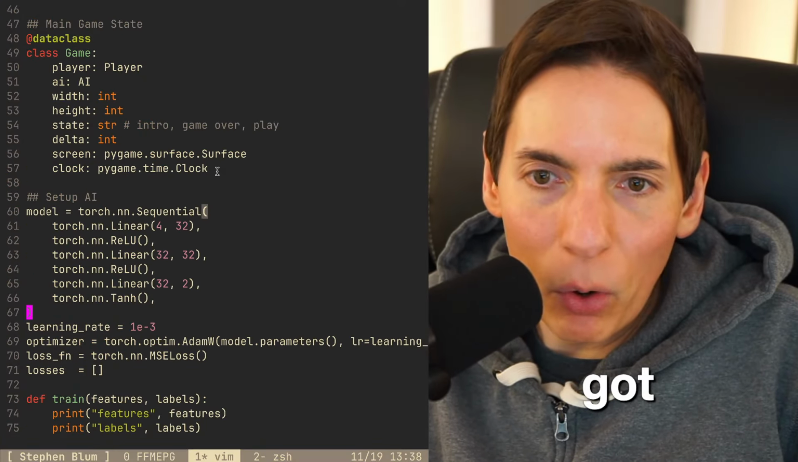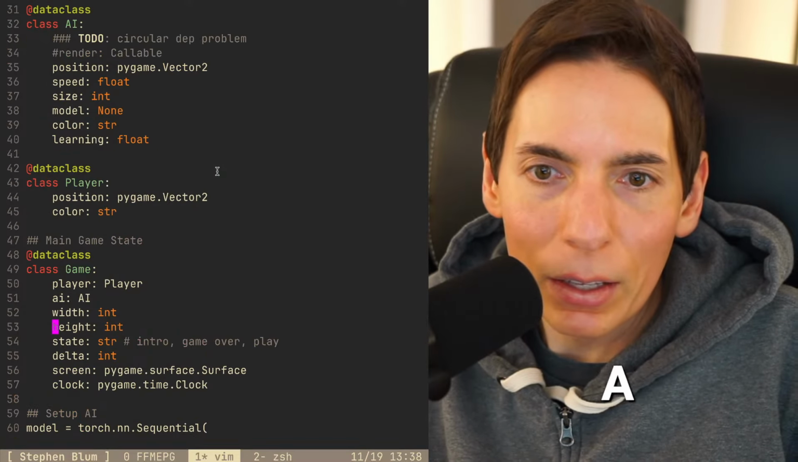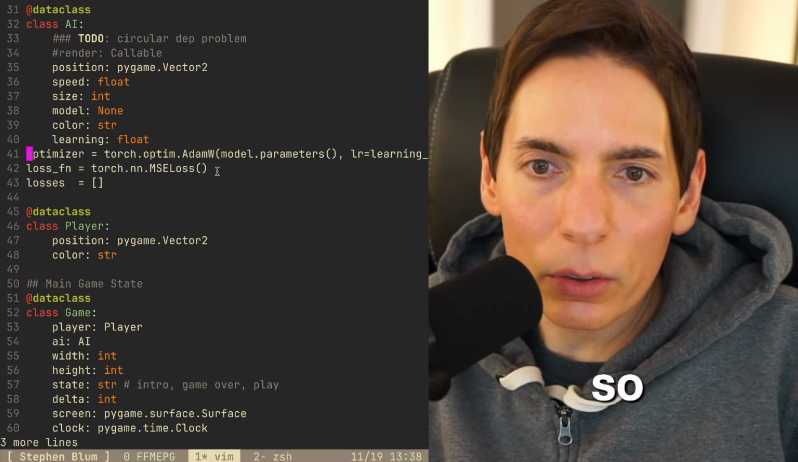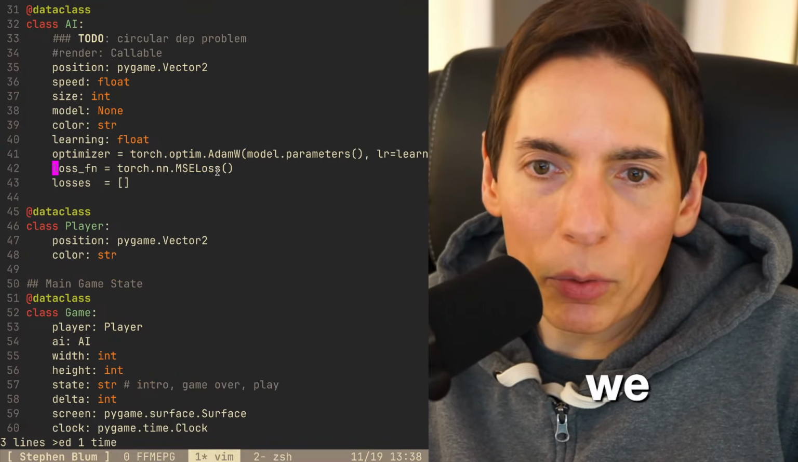Okay, so we've got most of everything organized here. We've got learning rate, optimizer, loss function, and losses. The AI needs that. So we need the optimizer, loss, and then losses. It'll basically be a list, right? I think we can say list. Is that a type? I think that's a type.